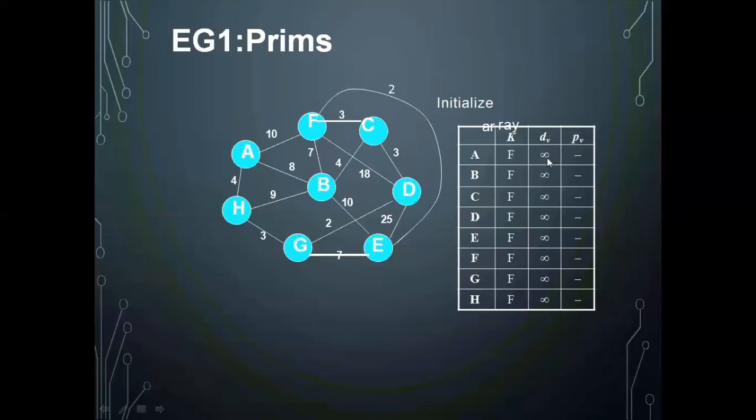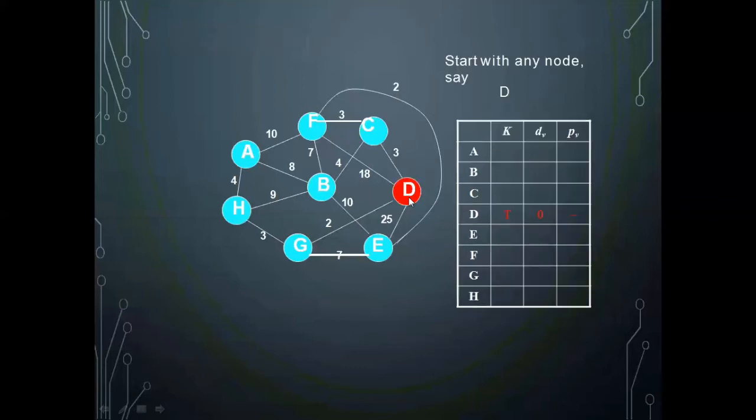So I can start from any vertex. I am just starting with the D. So D is a vertex. I can just start with any node. I am just saying I am starting with a D. So I have changed it to T. It means that D is already the part of the spanning tree.